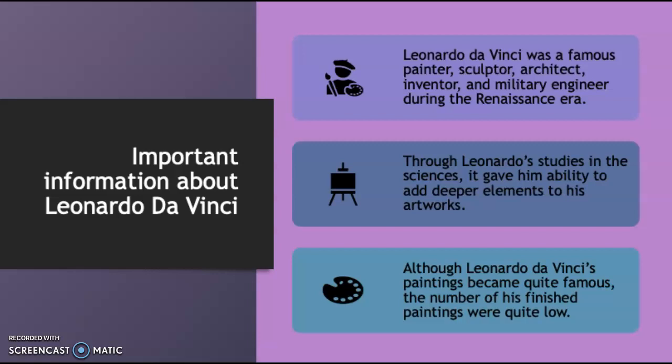So some important information about Da Vinci. Other than being a famous painter, he was also a sculptor, architect, and inventor, as well as a military engineer, and this was all done during the Renaissance era. And through Leonardo's studies in the sciences, it gave him the ability to add deeper elements to his artworks, and we'll be able to see that in the examples of his finished, completed artworks in the next coming slides.